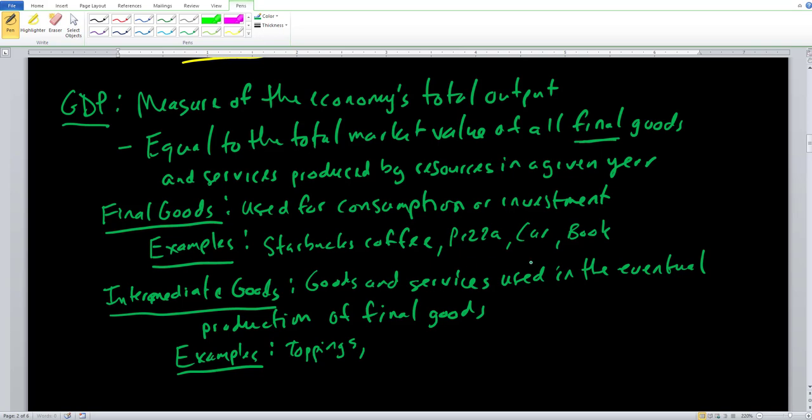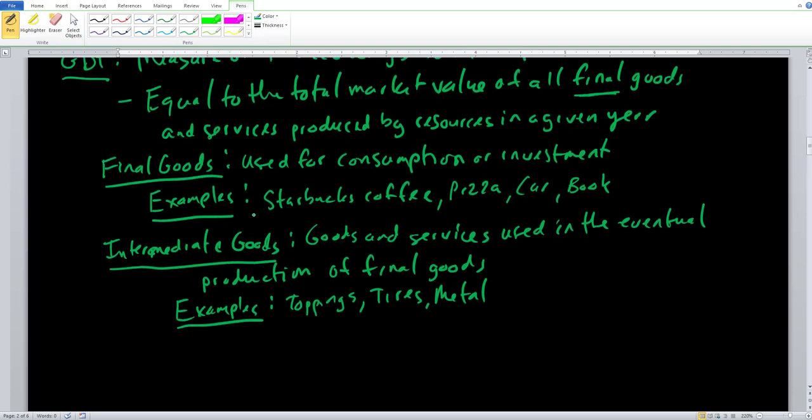In terms of a car, what is used in the production of a car? We can say maybe the tires, we can say the metal. This is all going to be used in the production of a car, so we don't want to include the value of these sort of things. In terms of a book, we can say maybe the binding, the paper. So all of these are considered to be intermediate goods, and we don't want to include these in the calculation of GDP. We only want to focus in on these final goods.